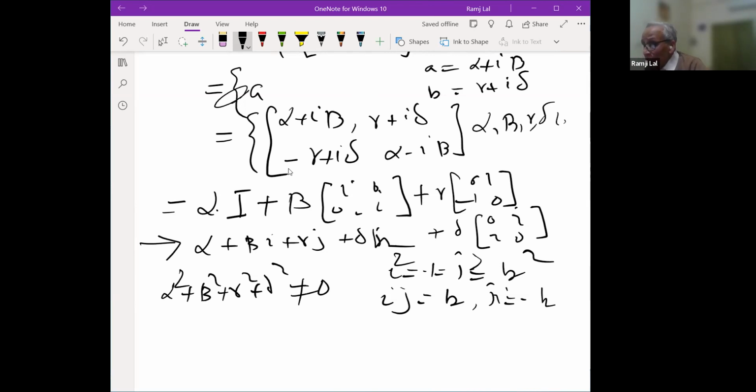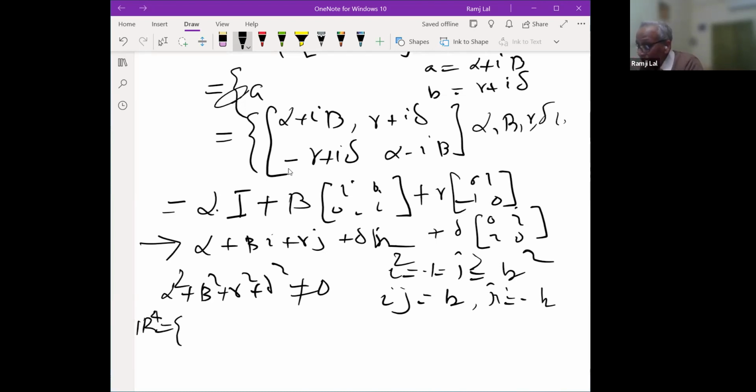Now, indeed, if you look into the algebra here, which is your R4, and look at the set of such matrices, alpha I plus beta this thing, plus gamma this thing, plus delta this thing, and don't put any condition, alpha, beta, gamma, delta may be anything. So this is a 4-dimensional space with this, and this as a basis. So this is the R4 vector space, the 4-dimensional vector space, in which you can have the coordinate-wise addition.